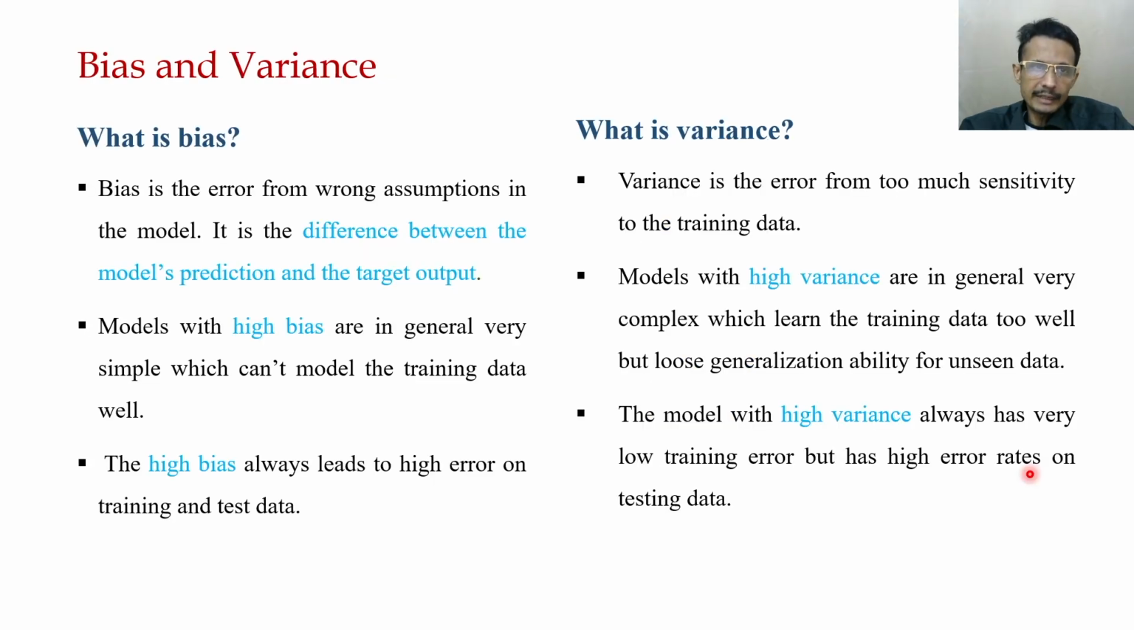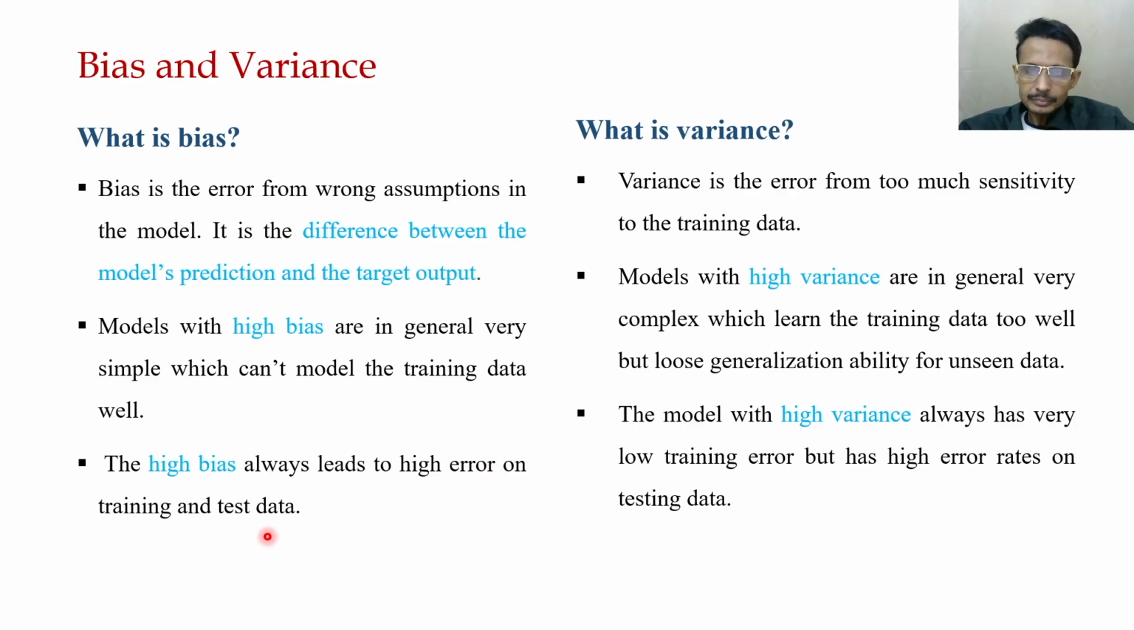To understand overfitting, we introduce two terms. One is bias, another is variance. So first of all, what is bias? Bias is basically the error of the model prediction. It is the error from wrong assumptions in the model, but essentially it is the difference between the model prediction and the target output. So models with high bias are in general very simplistic. Simple models can't represent the data points very well, such that the bias is very high. And a model with high bias always leads to a high error on both training and test data.